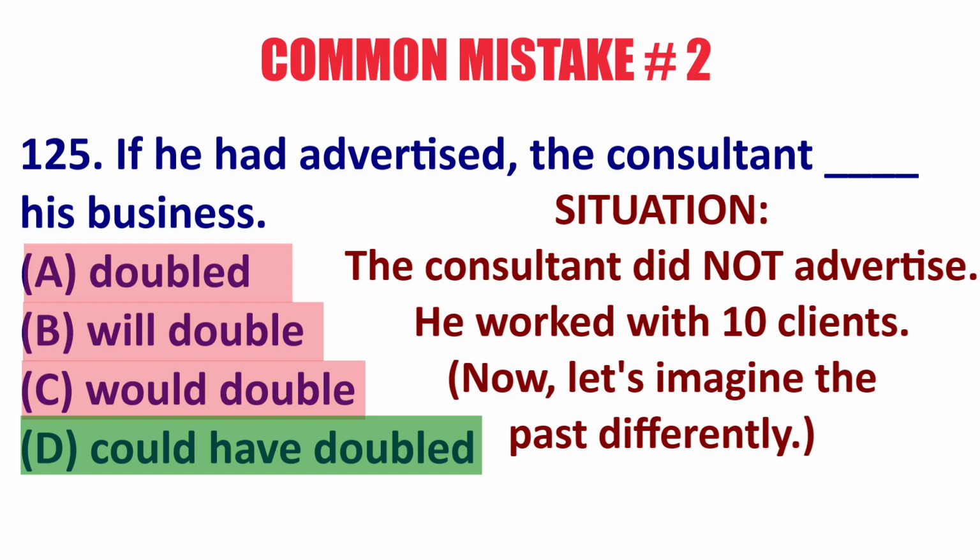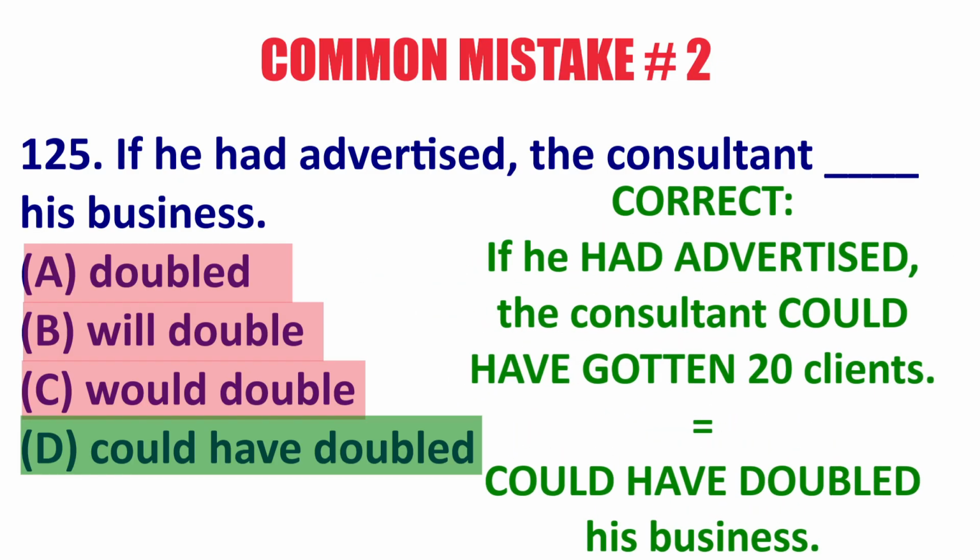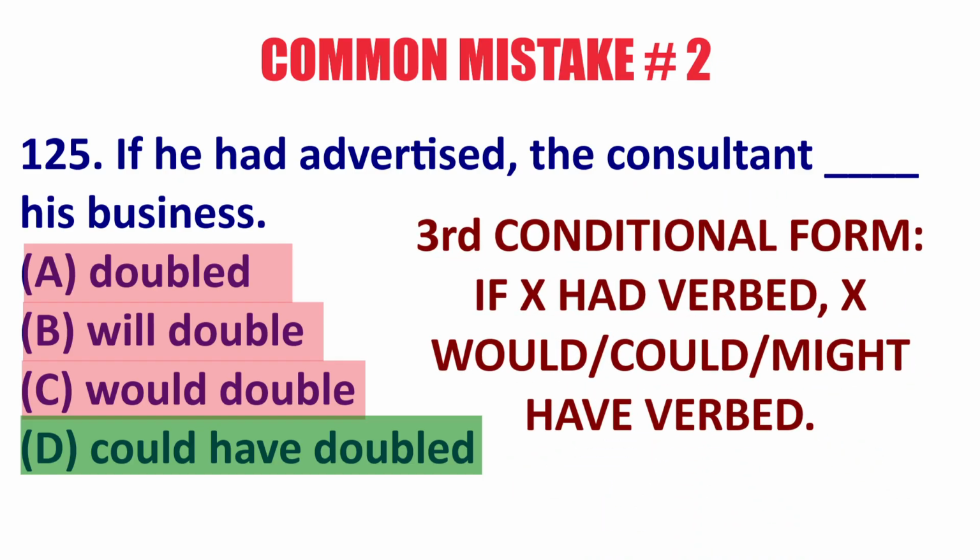The truth is, he didn't advertise. He got 10 clients. So we imagine the past differently. If he had advertised, he could have gotten 20 clients. So he could have doubled his business. So in the third conditional, we go if subject, past perfect, so had verbed, and the past result is would have verbed, could have verbed, might have verbed. Once again, check out the link to this lesson for more details.